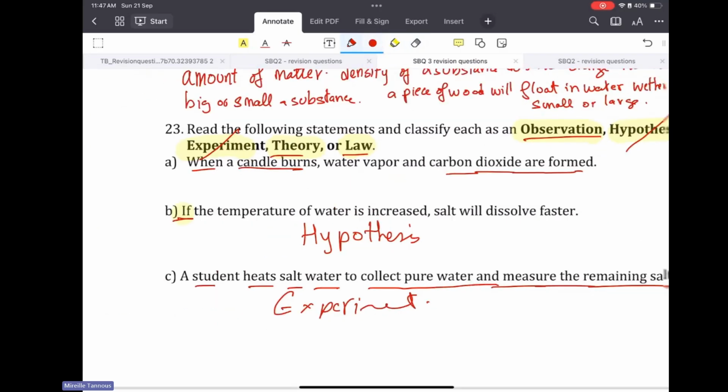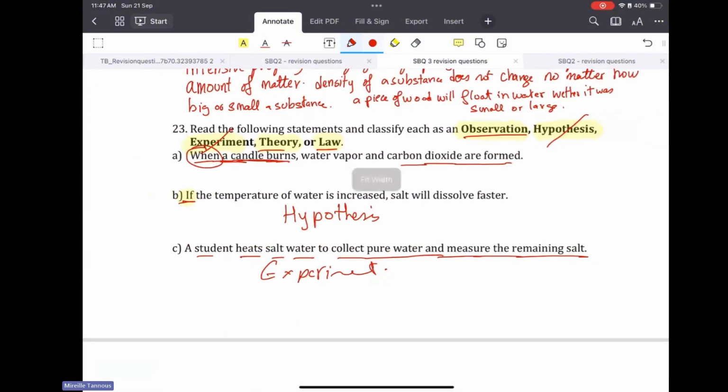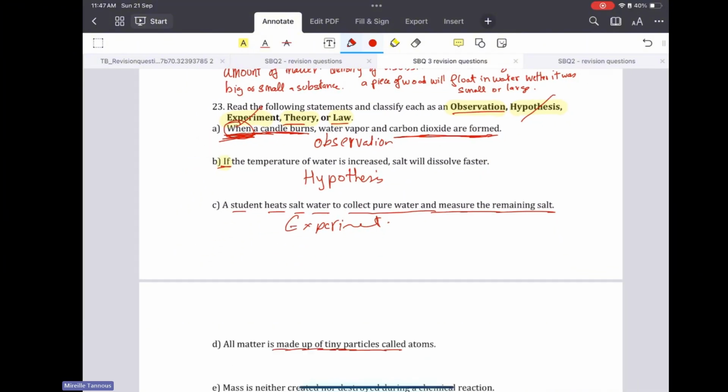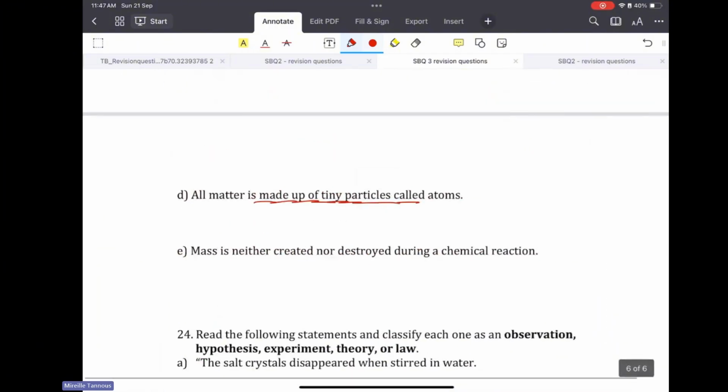So let's read it again. When a candle burns, you know why it's an observation? Because it started with a when. It means that I'm telling you that I did this change, and I saw that carbon dioxide and water vapor were observed. So that were seen. So that makes it an observation. The observation and theory are a bit confusing, but here, when is helping me to understand that this is an observation. Now, look at this one.